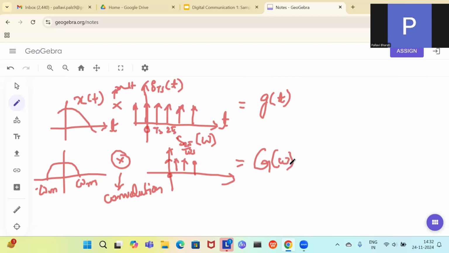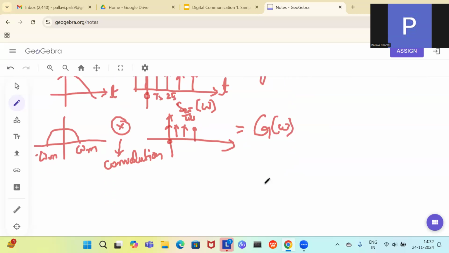How will this G of omega look like? You are sampling it at the sampling frequency, then it is going to be something in this manner. The amplitude will also be divided by the sampling rate, A by Ts. So this is the representation in the time domain and the frequency domain.